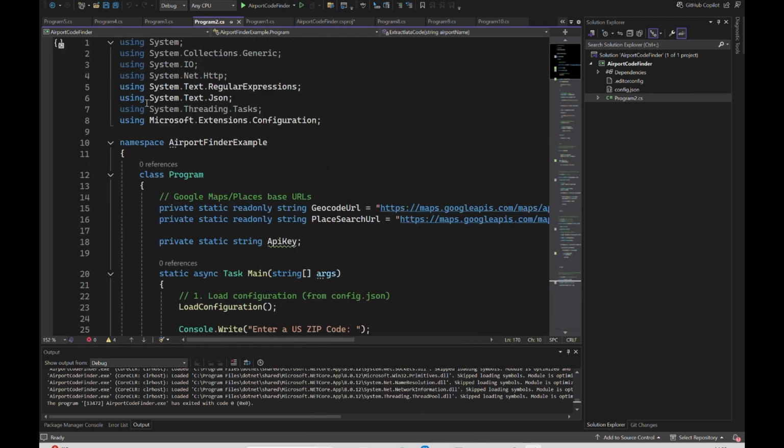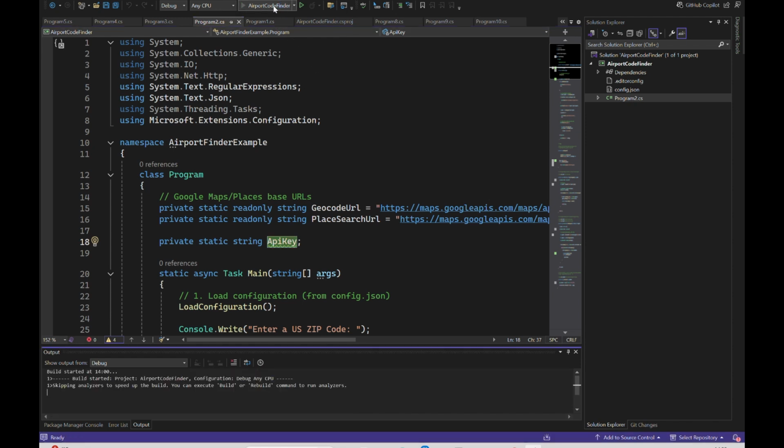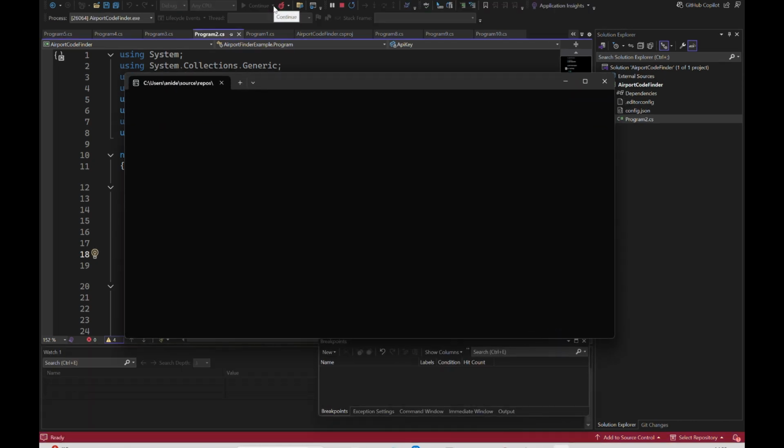And yeah, it has included System.Text.Json, which is really nice. That's exactly what I want to use. It has also moved the API key out of this. So now let's see what output we get if we run this. Okay, so it's compiled. It's asking me for the zip. I'm going to give a California zip code just as a test. Sorry, 4108. And let's see what it gets.